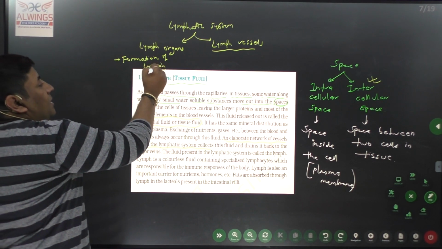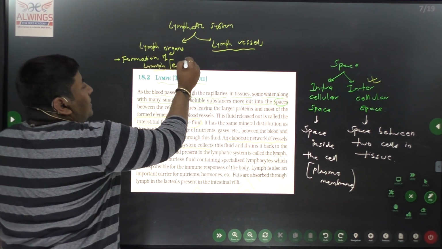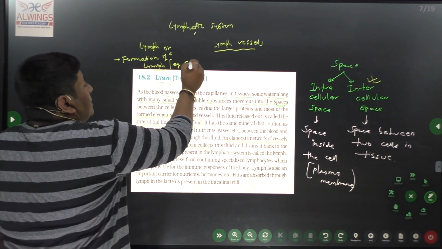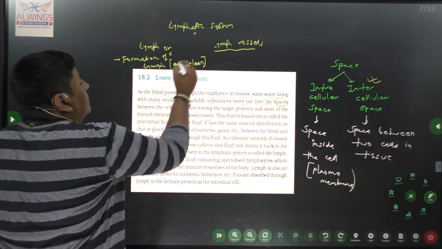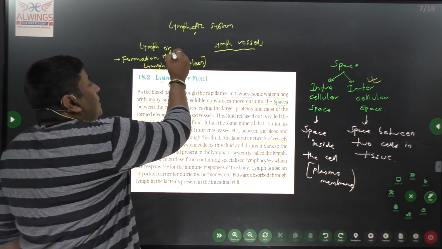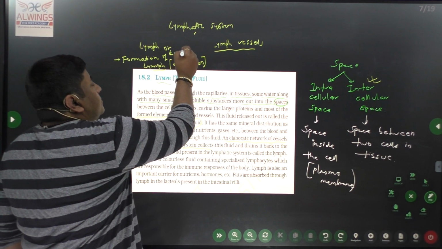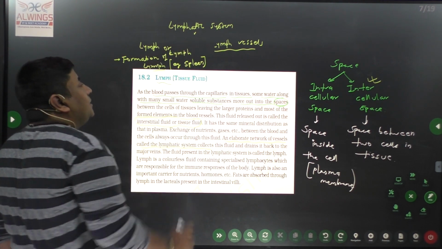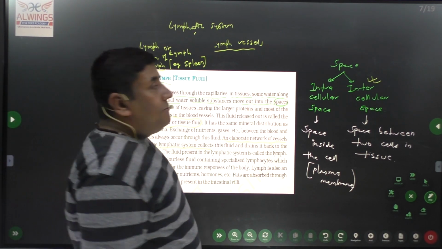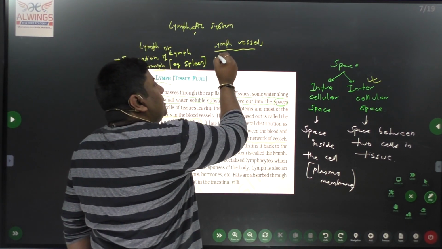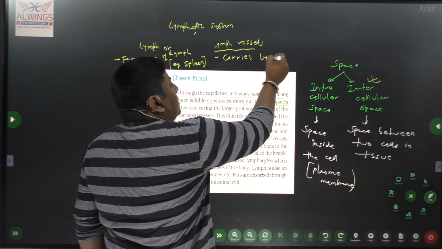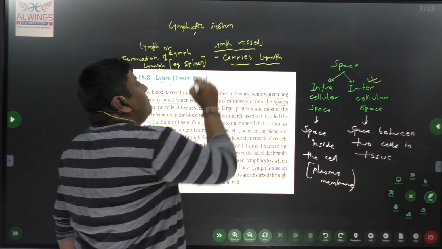An example of such an organ is the spleen, which is involved in the formation of lymph. Now, what is the function of lymph vessels? Lymph vessels carry lymph.